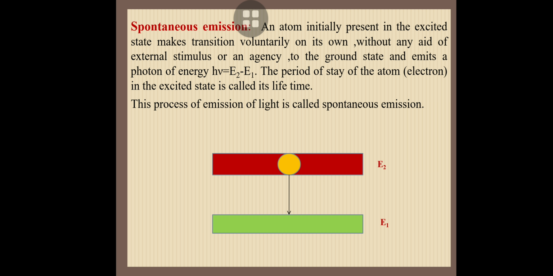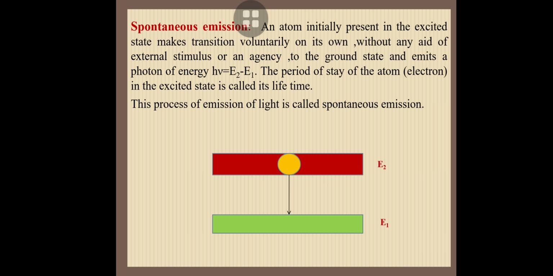An atom initially present in the excited state makes the transition on its own, without the aid of any external stimulus or agency, to the ground state and emits a photon of energy h nu, which equals E2 minus E1. This process we call spontaneous emission.